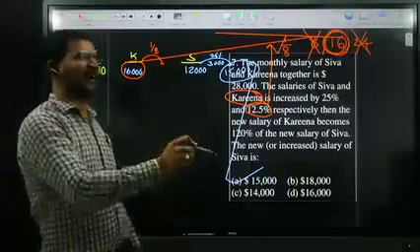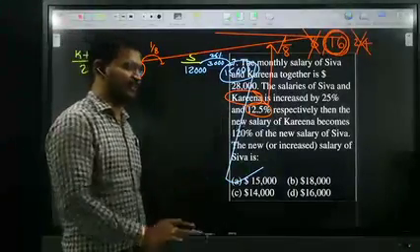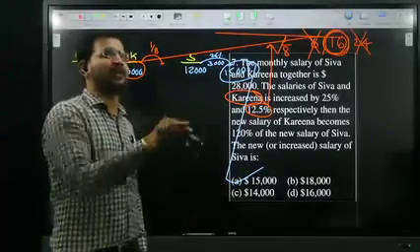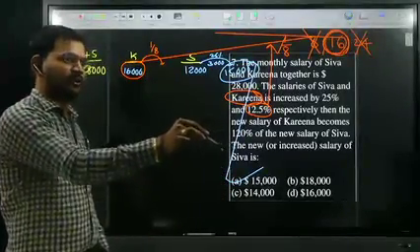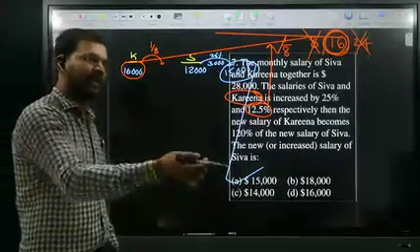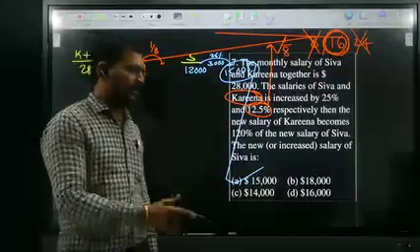P voters are 40. 15% of 40 is 6. Those 6 voters are P voters. They promised to vote for P, but they did not vote for P. They voted for Q. So that is the reason.